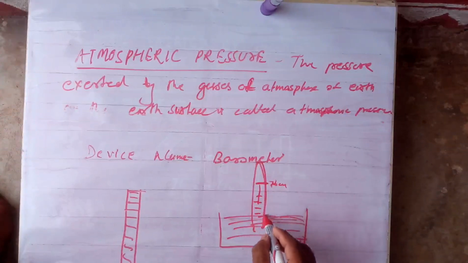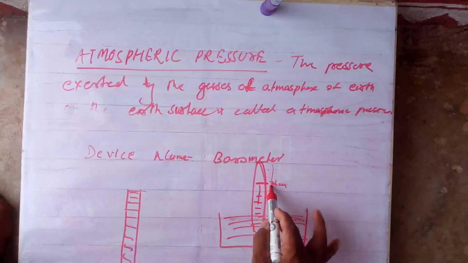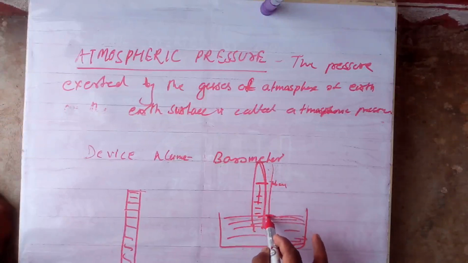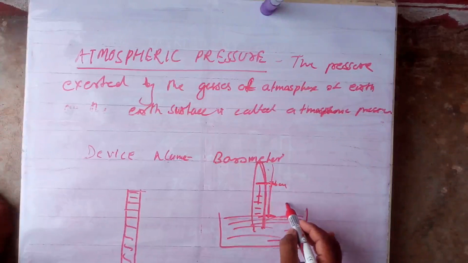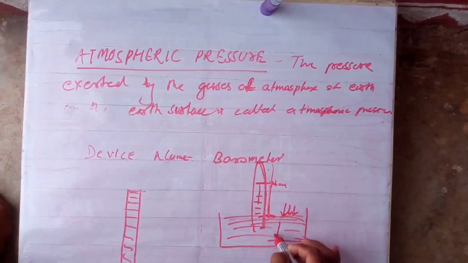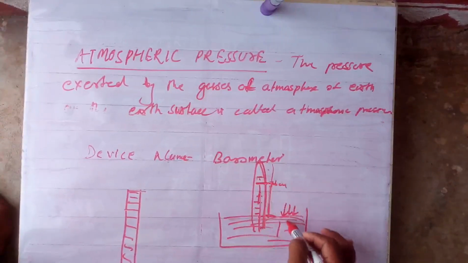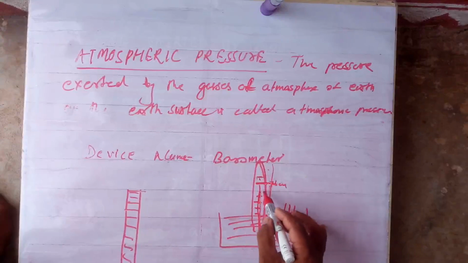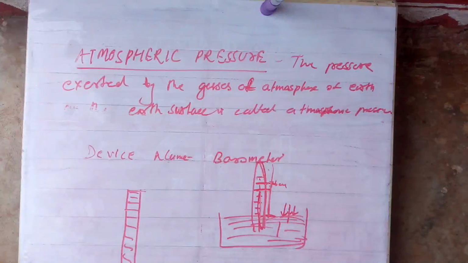Now you will observe that suppose this is the normal 76. Here a scale is fixed on the side. What will happen if the pressure increases here? This liquid will be pushed down. So it will show that the atmospheric pressure has increased. If the pressure decreases, the mercury will come up this side. So this way we can know the pressure.